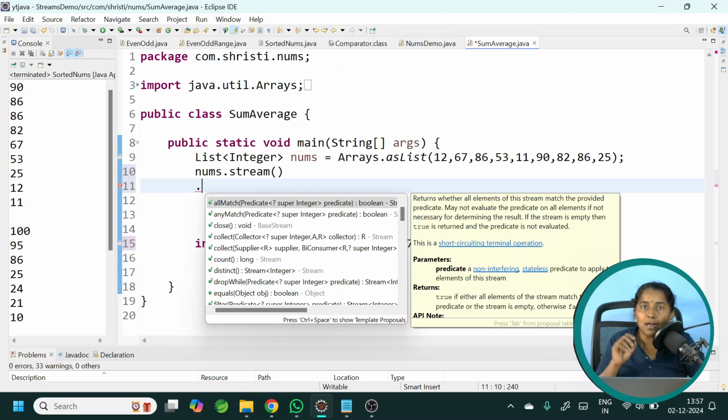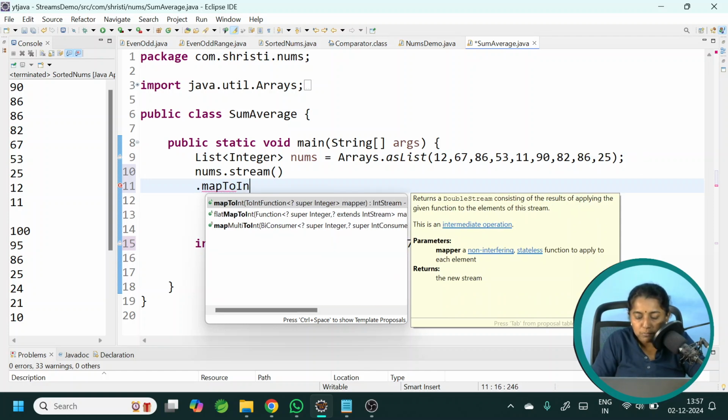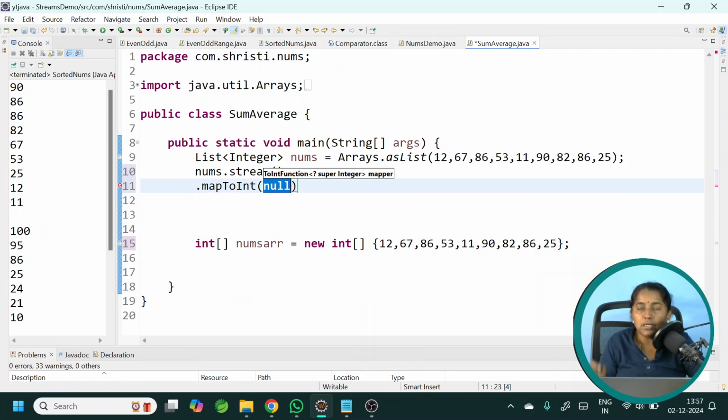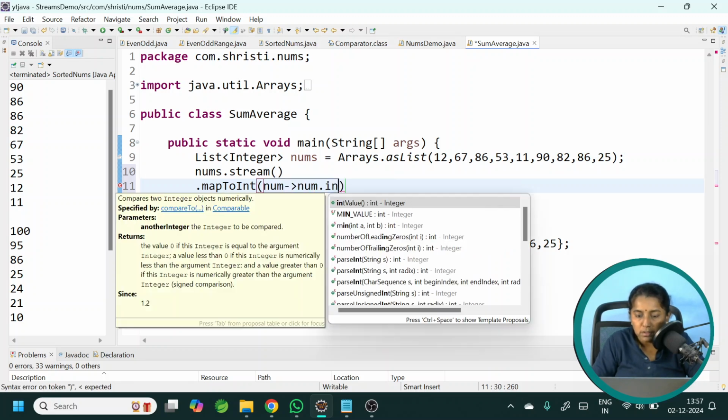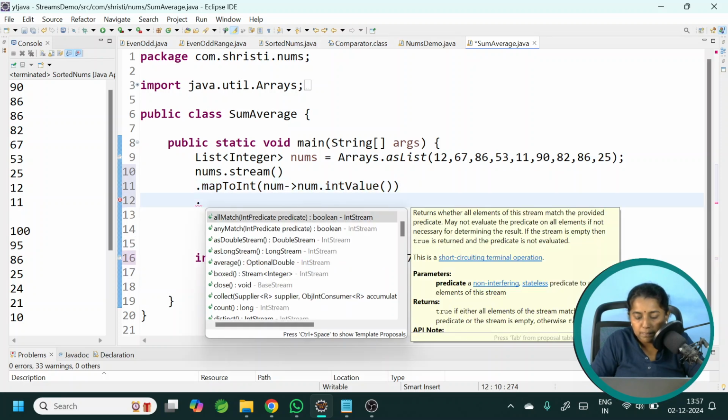Either you can convert these integer values into primitive int values and call the sum method, or you can use the reduce method. We will see both. First is dot mapToInt. This mapToInt will convert your integer object into a primitive int value. Number intValue dot sum.